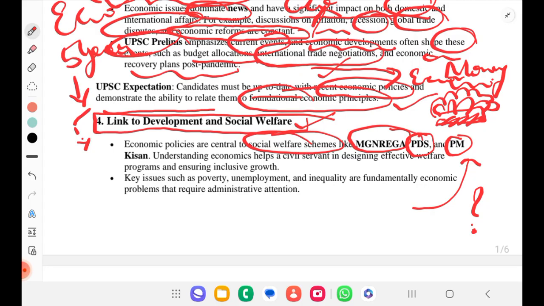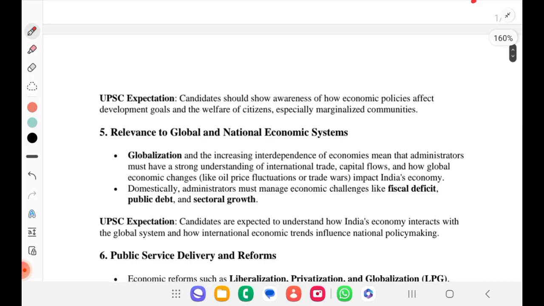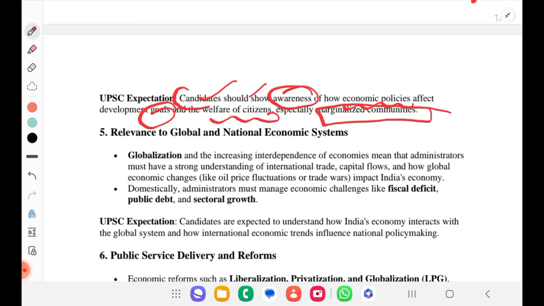Key issues such as poverty, unemployment, inequality are fundamentally economic problems that require administrative attention. To understand that, you should know the basics of economics, right? So even UPSC expects that candidates should show awareness of how economic policies affect development goals and the welfare of a citizen, especially marginalized communities. See, these are the key words or key issues that we should be addressing as a bureaucrat. To understand all those things and make policies or implement them, we should have basic knowledge of economics.